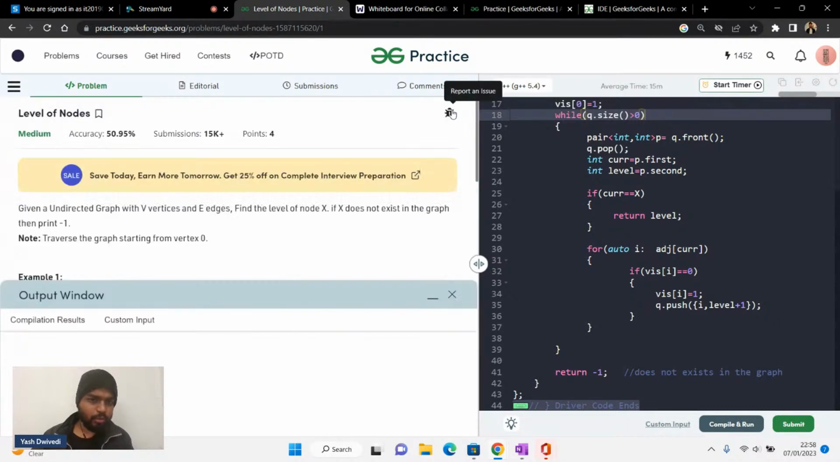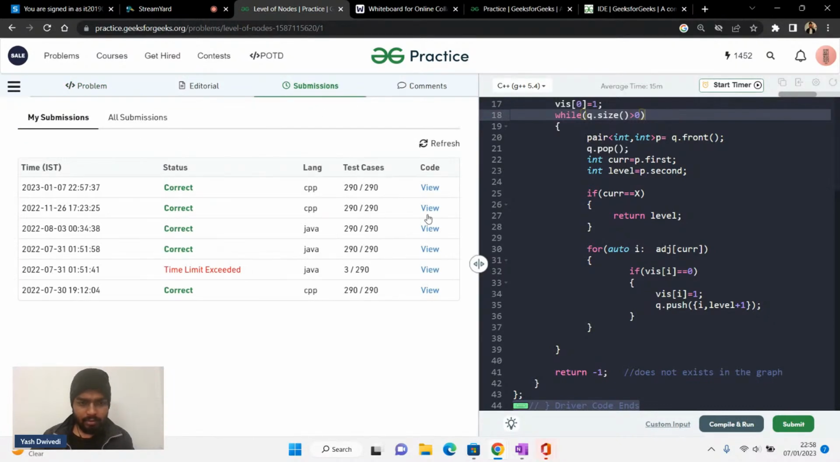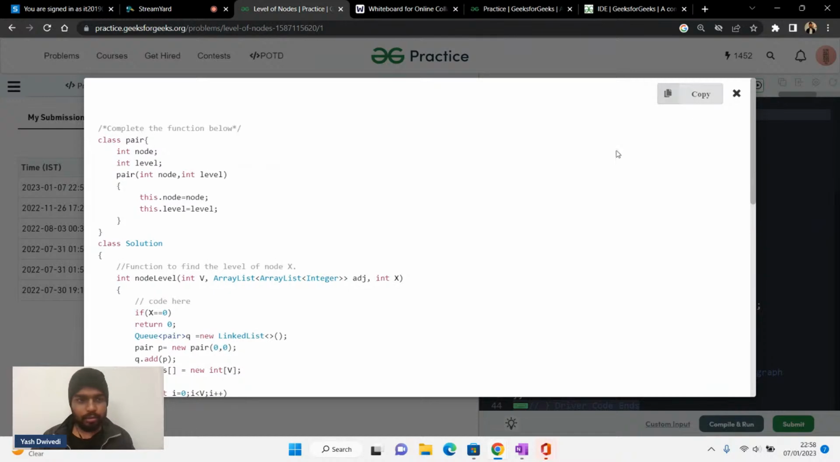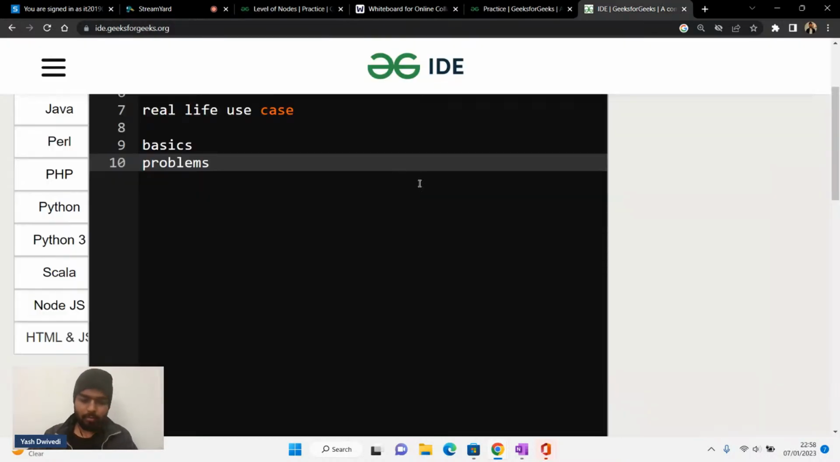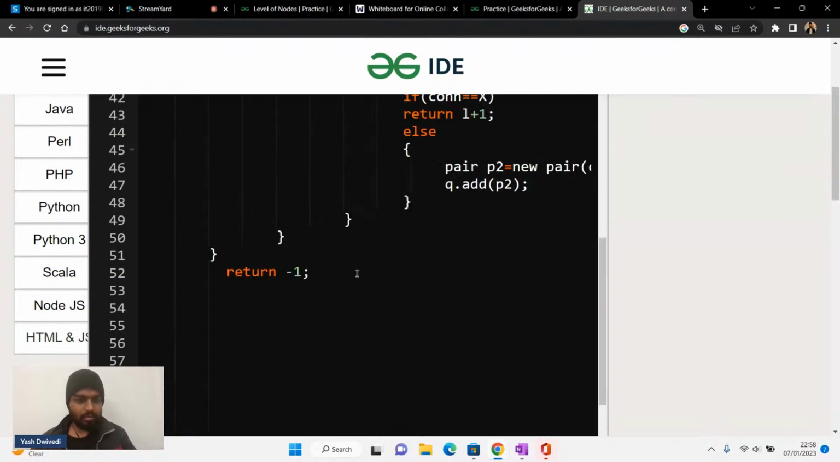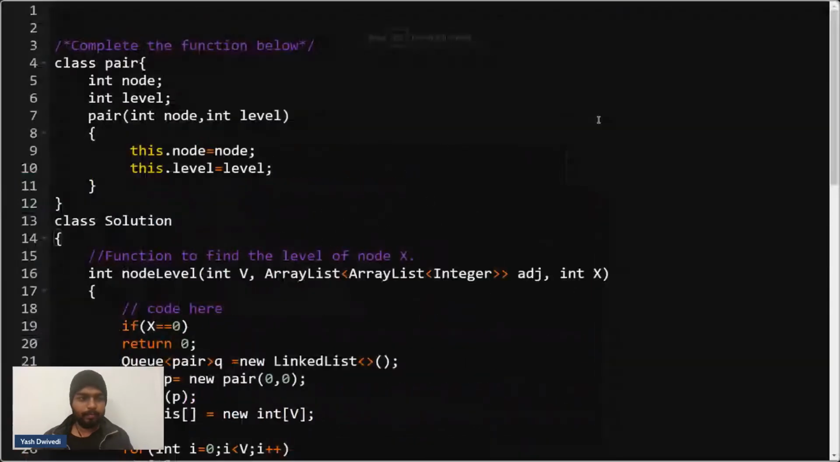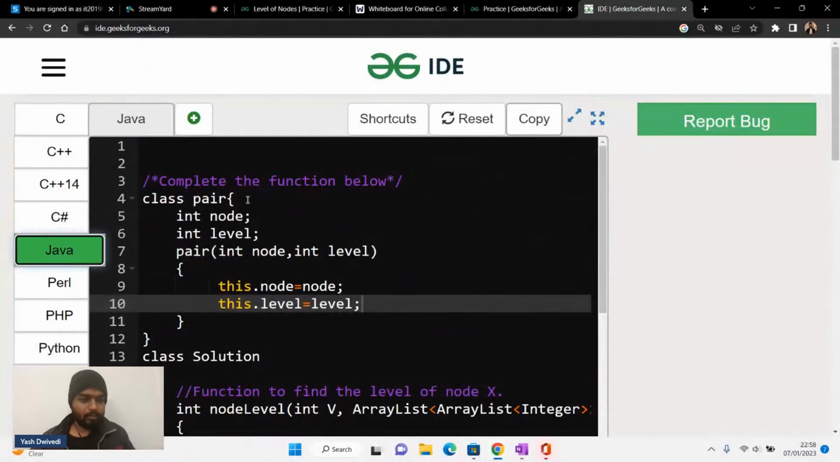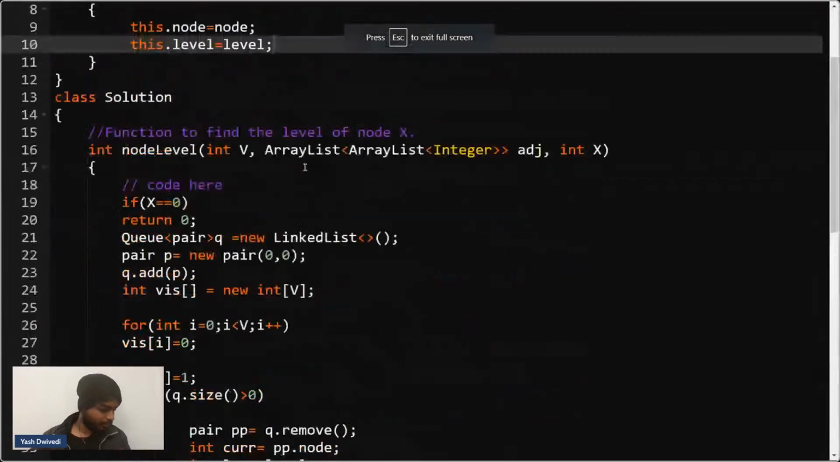Okay. So now I will show you the Java code also for it. Just please write Java in the chat. Now I'm going to show you the Java code as well for this problem. Okay. Just give me a second. I'll just copy this. Okay, let me show you the Java code.